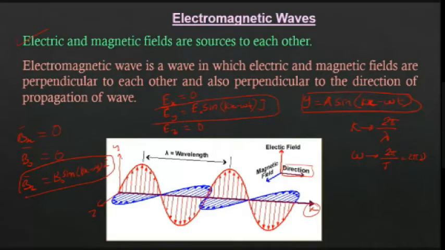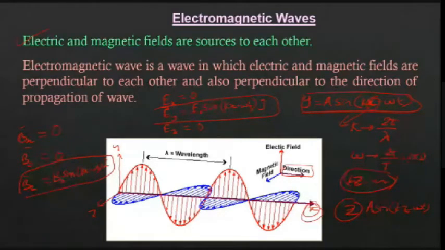It need not be in the x direction. The wave can travel in the z direction also. In that case, you can write kz minus omega t instead of kx minus omega t. This represents the direction of propagation of the wave. If it is in the z direction, kz minus omega t will come. If it is in the y direction, ky minus omega t. So if the wave is propagating in the z direction, what will the general expression be? A into sin(kz minus omega t).